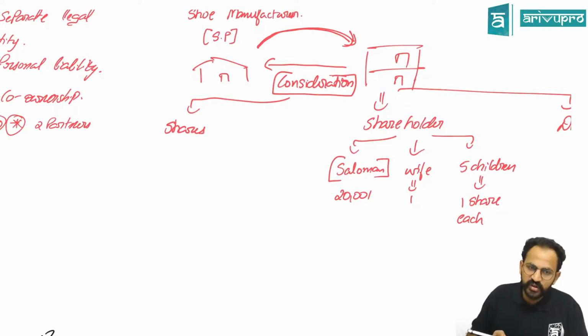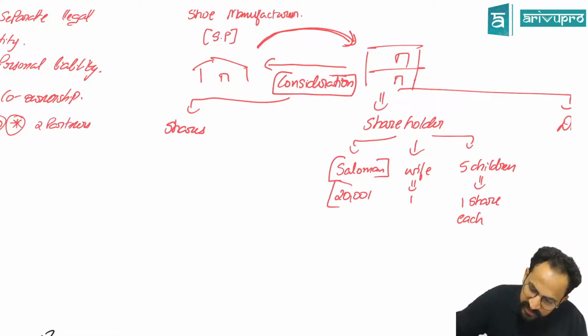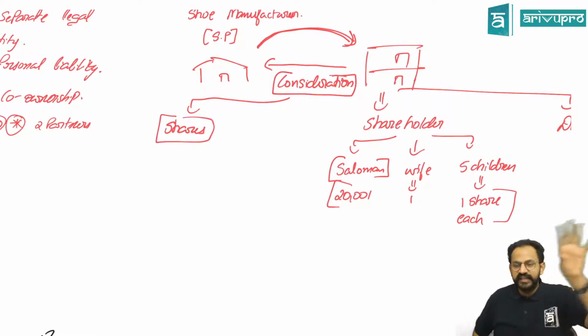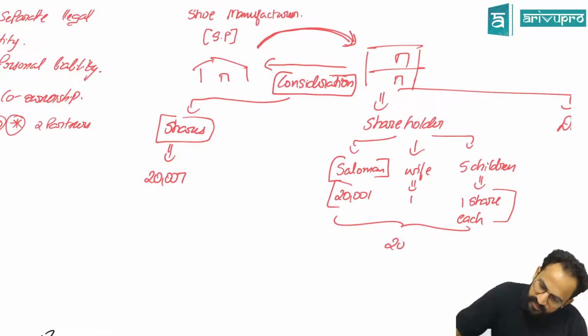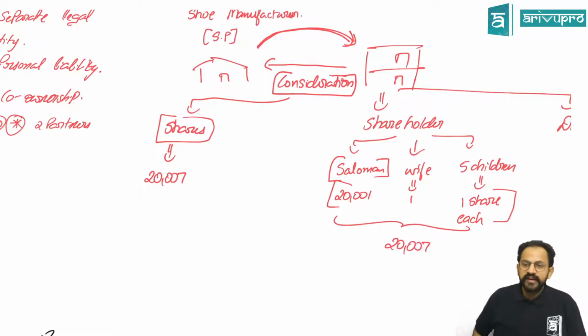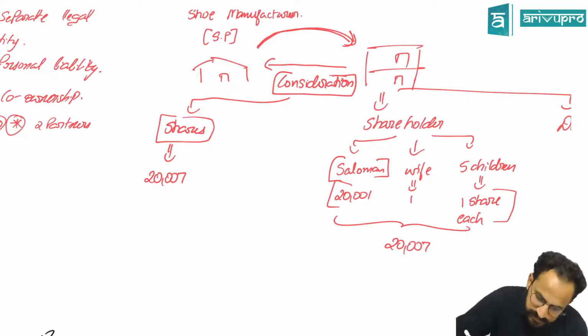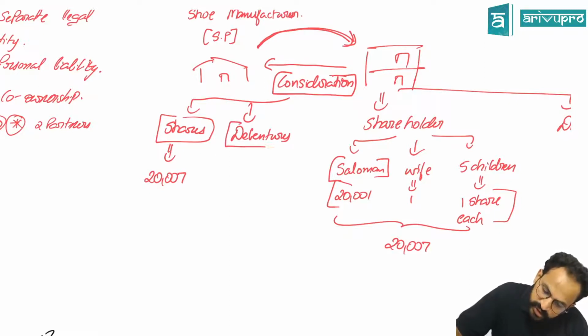They got shares. What are the shares? These were the shares. So, they transferred a total of 20,007 shares in return for giving the business, and he gave debentures also.